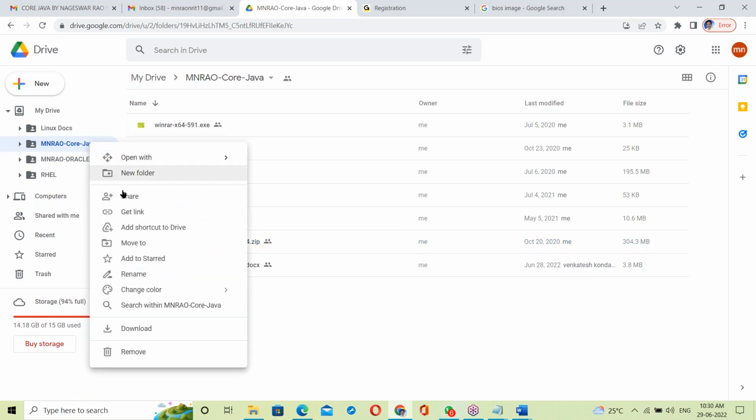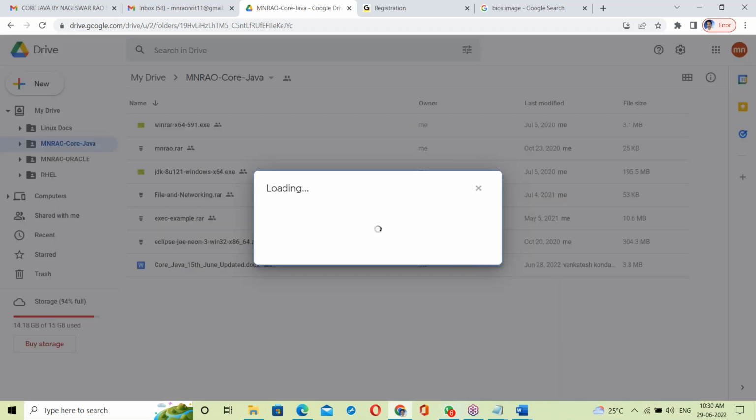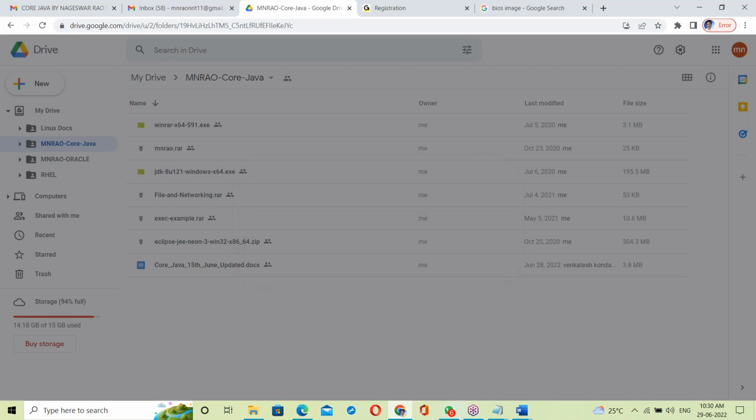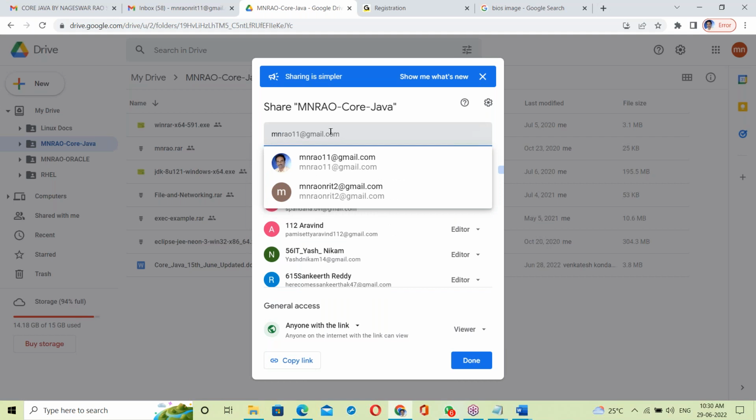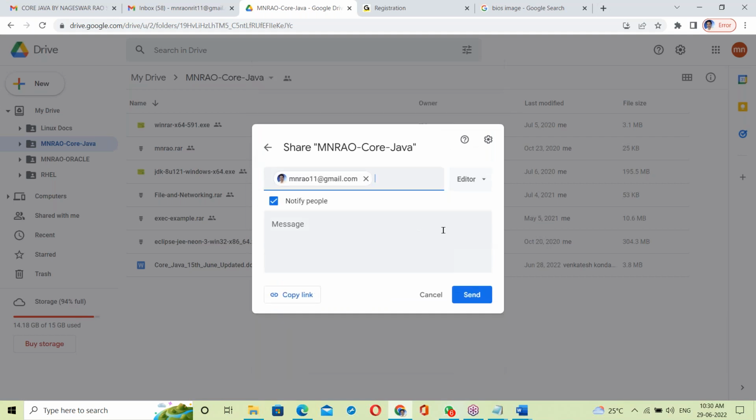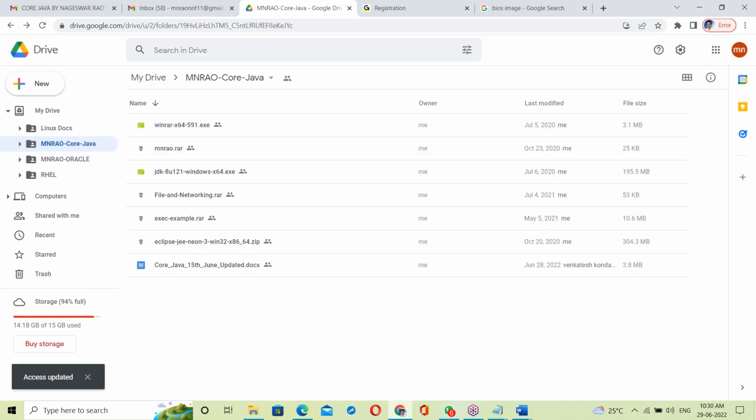For drive access I'll just right click and share to your Gmail IDs, like this. From that you can download all the material. I'll communicate through Google Drive and also through WhatsApp.